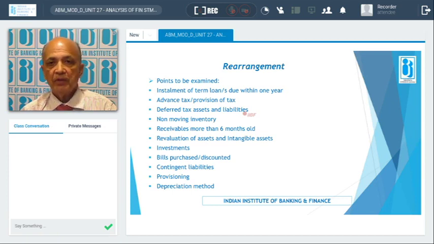The liability is created by debiting the P&L by way of depreciation and crediting the deferred tax liability. Normally banks take deferred tax liabilities as a component of net worth. And for assets, it is the other way around. Suppose more tax is paid, then it is an asset. That would be shown as an intangible asset in the balance sheet at the time of rearrangement. Then non-moving inventory.